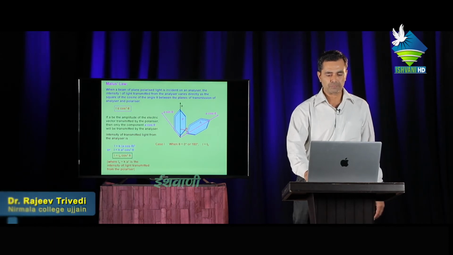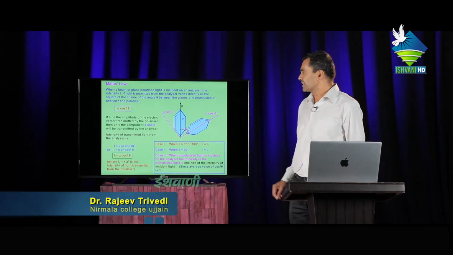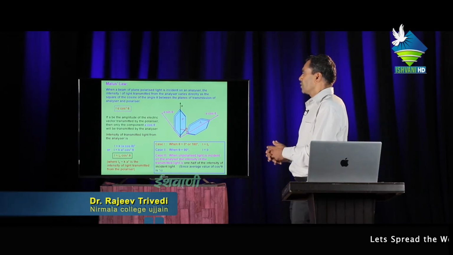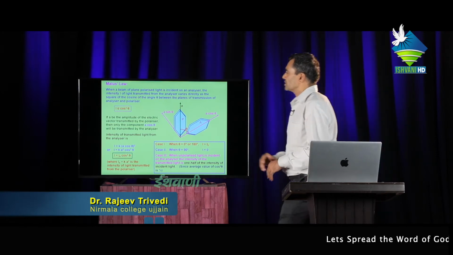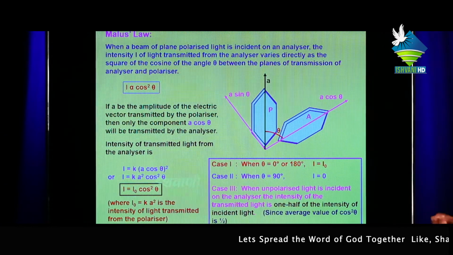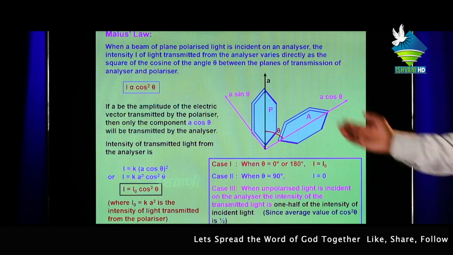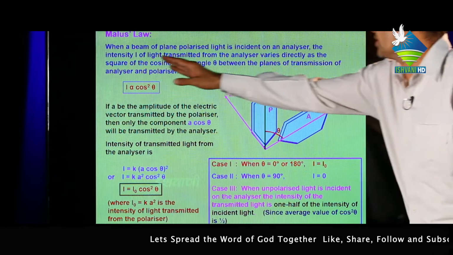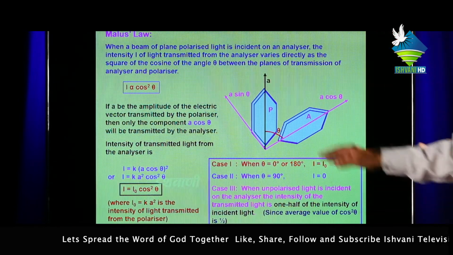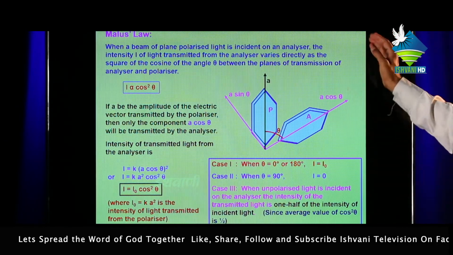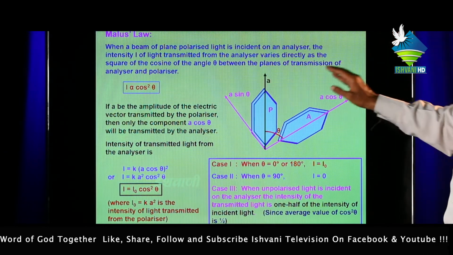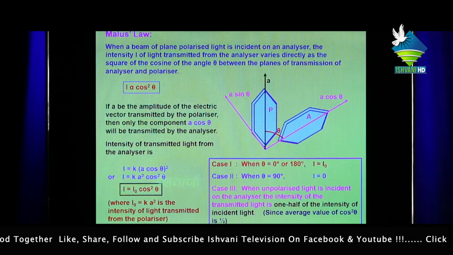According to Malus law, the intensity of a beam of plane polarized light is always directly proportional to the square of the cosine. Meaning, when a beam of plane polarized light is incident on an analyzer, the intensity I of light transmitted from the analyzer varies directly as the square of the cosine of the angle theta between the planes of transmission of analyzer and polarizer.